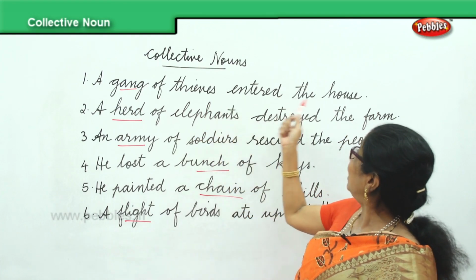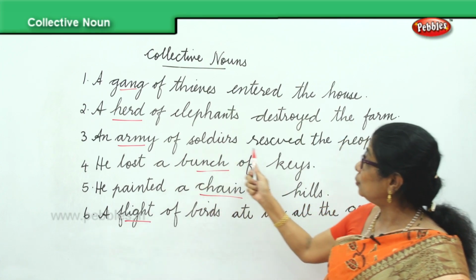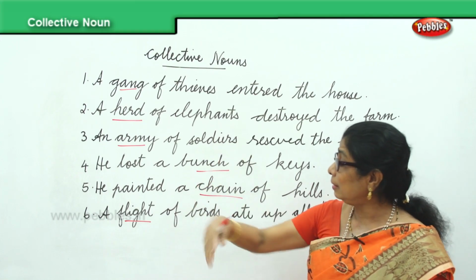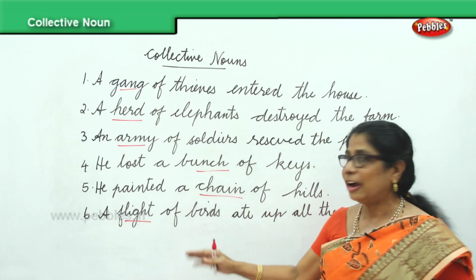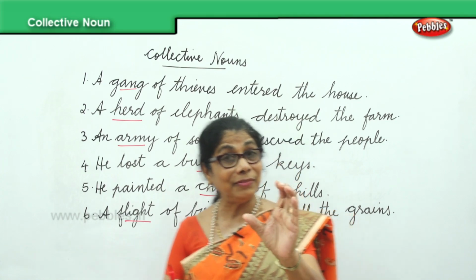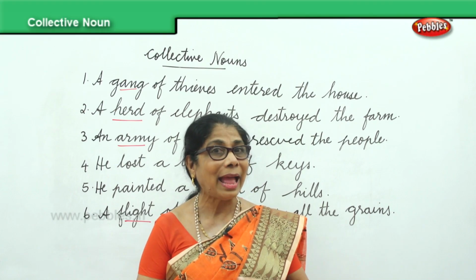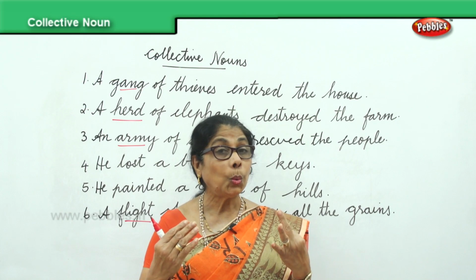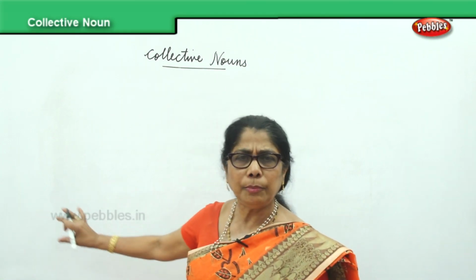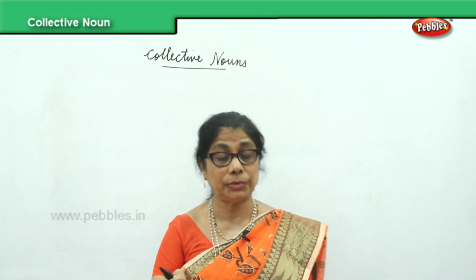A gang of thieves entered the house. A herd of elephants destroyed the farm. An army of soldiers rescued the people. He lost a bunch of keys. He painted a chain of hills, and a flight of birds ate up the grains. So now we know how to identify collective nouns. We have done nouns, common nouns, proper nouns, and collective nouns so far. To make ourselves remember these, we have to practice. I'll give you one more group of sentences for you to identify the collective nouns.